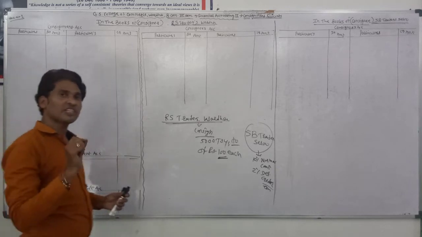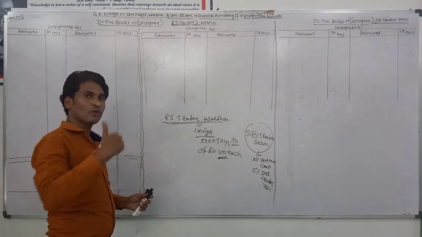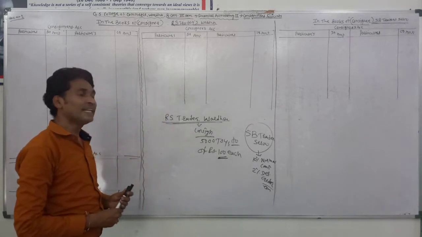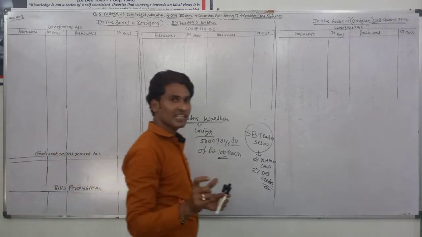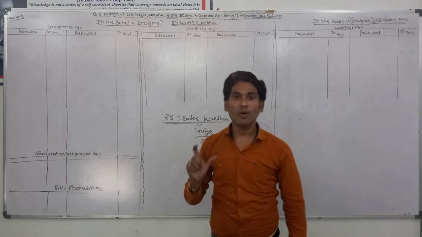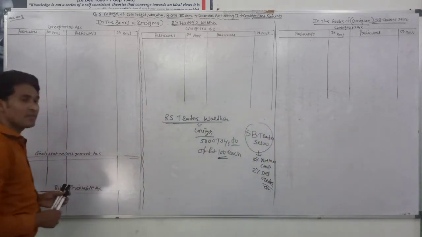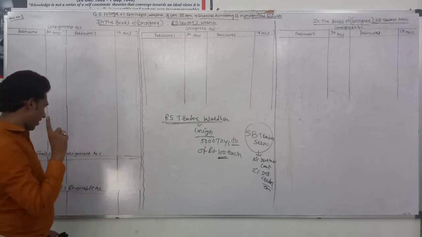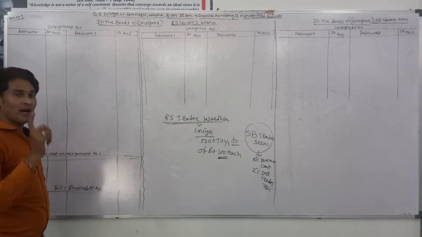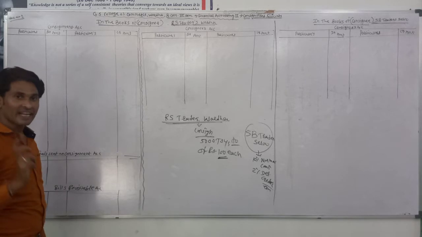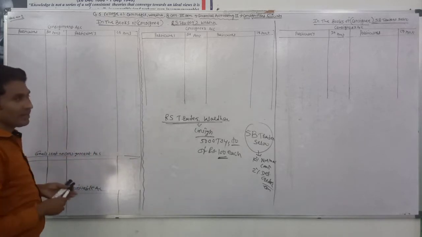When the consignor, RS Traders, consigns the goods to SB Traders, at that time the first journal entry is passed for sending the goods to the consignee. The entry is: consignment account debit and goods sent on consignment account credit. I have also given information about that in basic journal entries and the proforma of the consignment account.